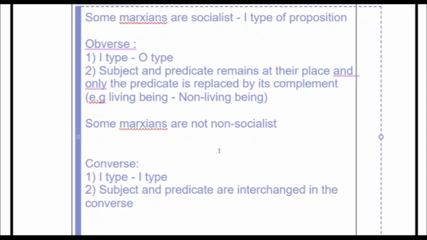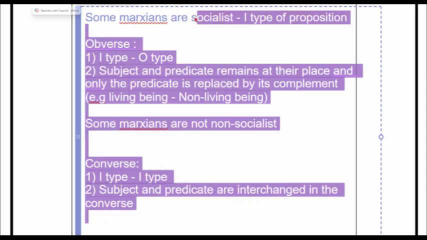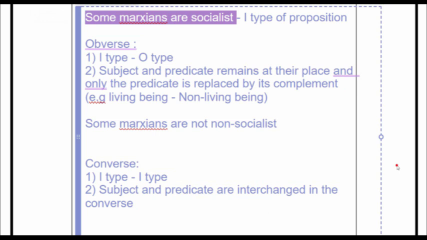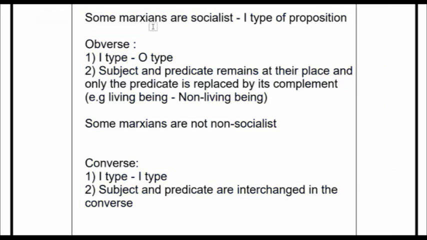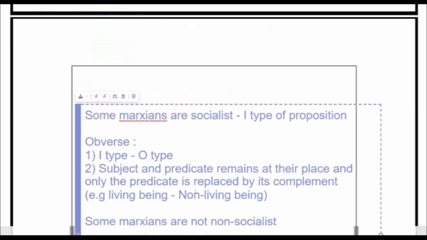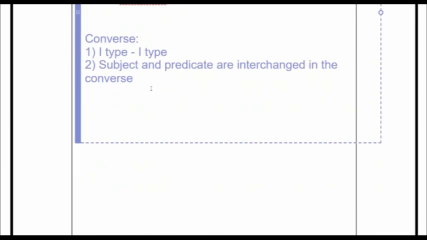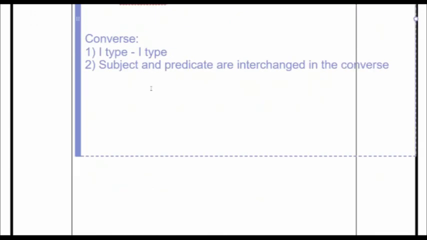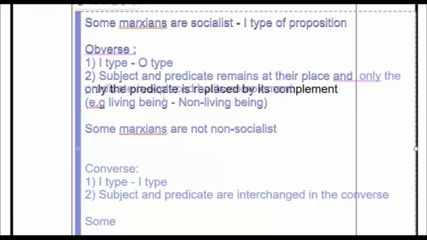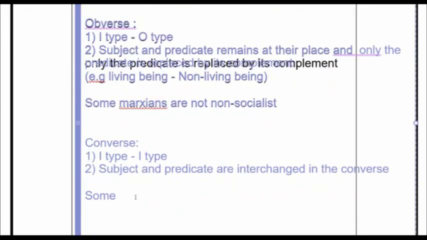In this I remains in I, so let's convert. So I is, some Marxians are socialist. Here at the top you can see this. So how do we convert this? Some Marxians, so in this we have to interchange the predicate and the subject.